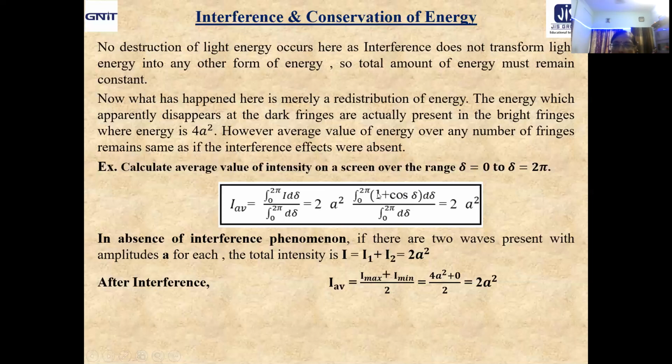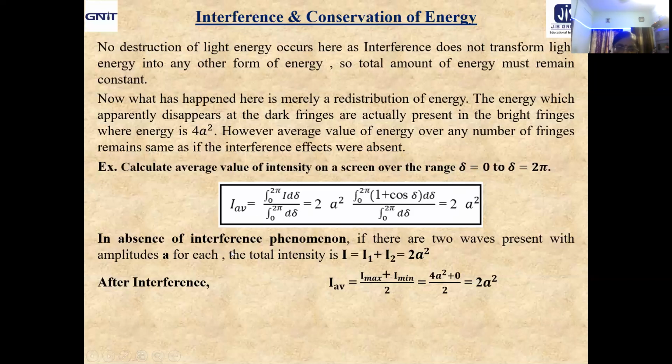Now d delta by d delta means 1, and the integral of cos delta d delta over 0 to 2 pi gives simply 0. What is the net result? That is 2a square as the average intensity during interference over a complete cycle 0 to 2 pi.